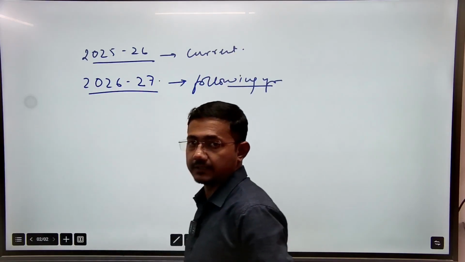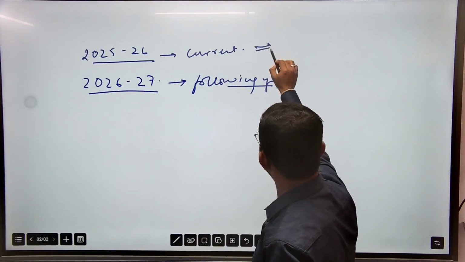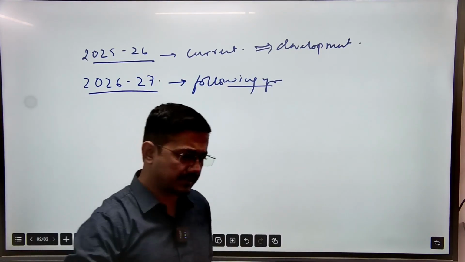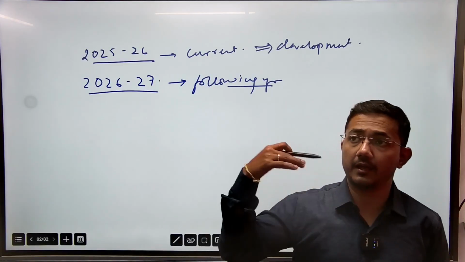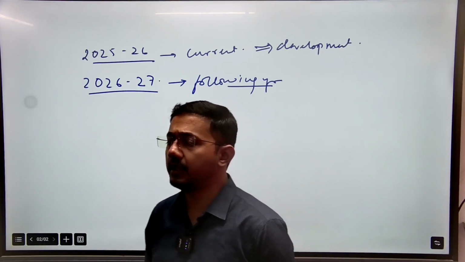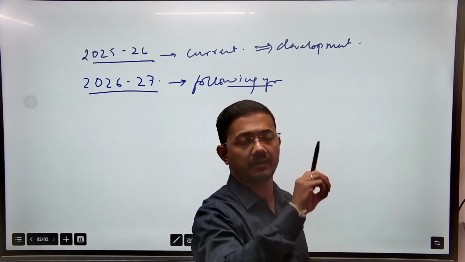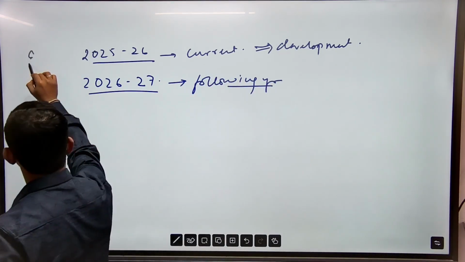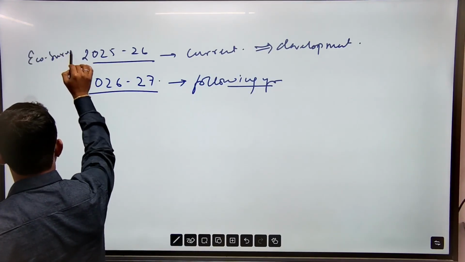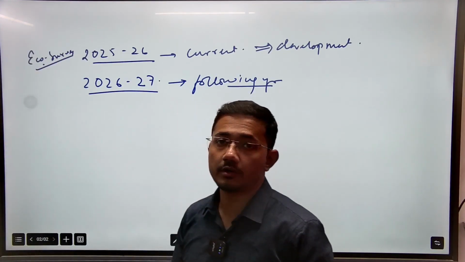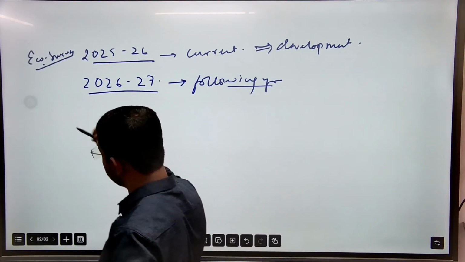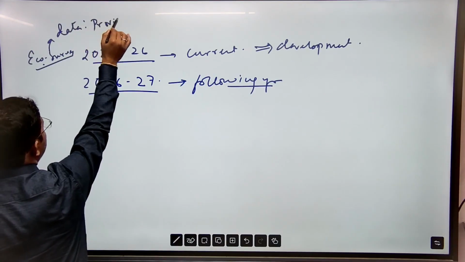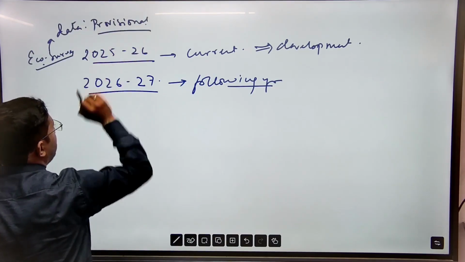So in this current year, whatever economic development took place, whatever schemes were issued, whatever money was spent on the Indian economy, whatever money was derived from the Indian economy by the government will be shown in that document, which is known as the Economic Survey. That's why it is known as the report card of the Indian economy. But in this Economic Survey, the data is provisional, means incomplete.